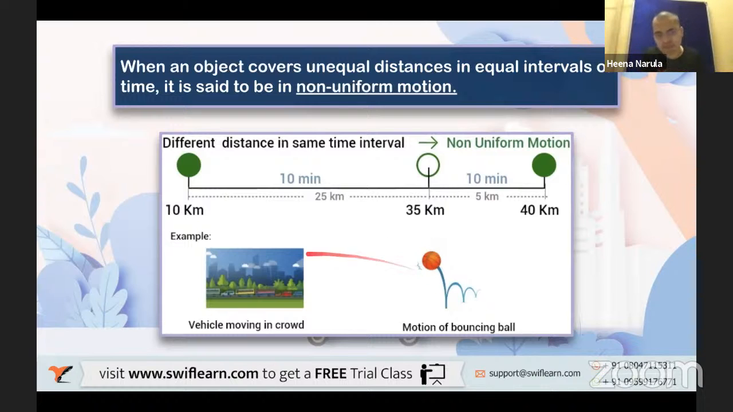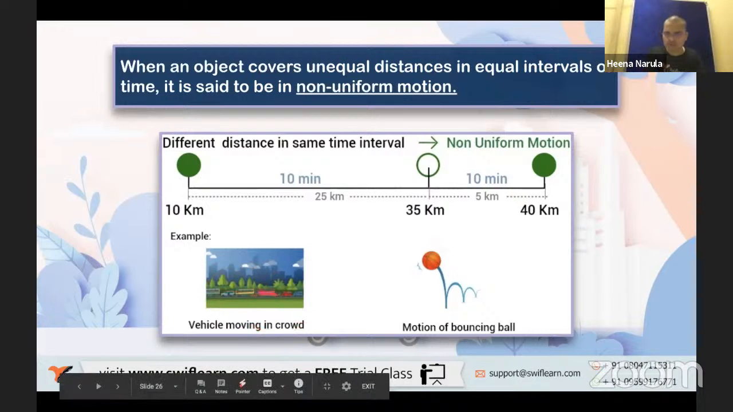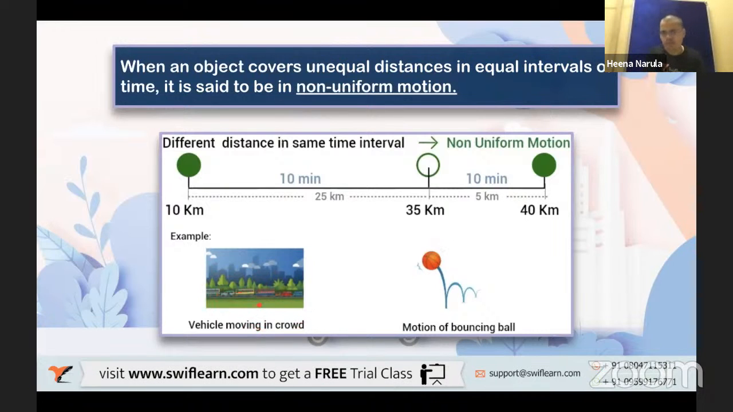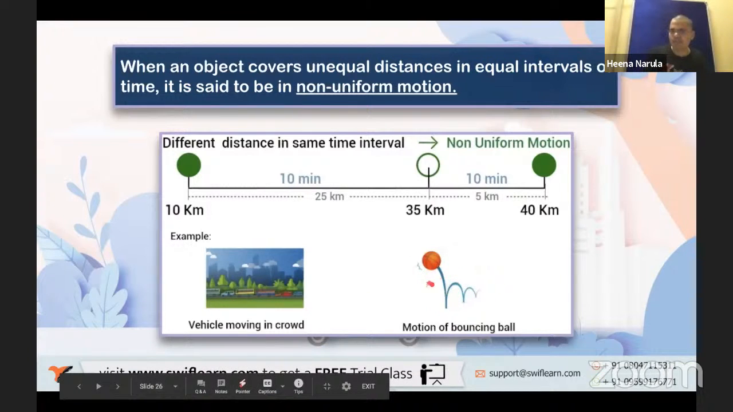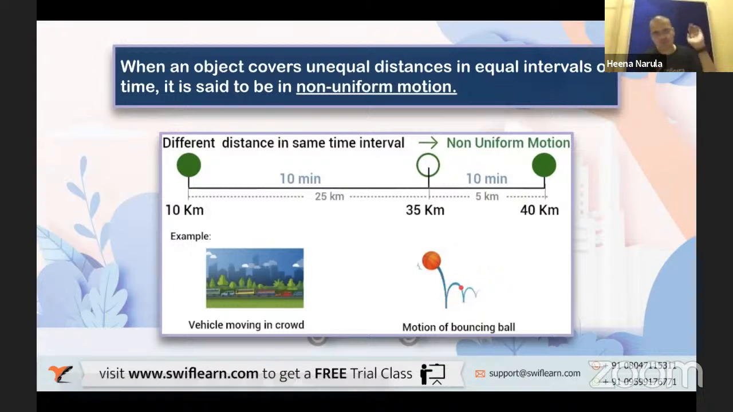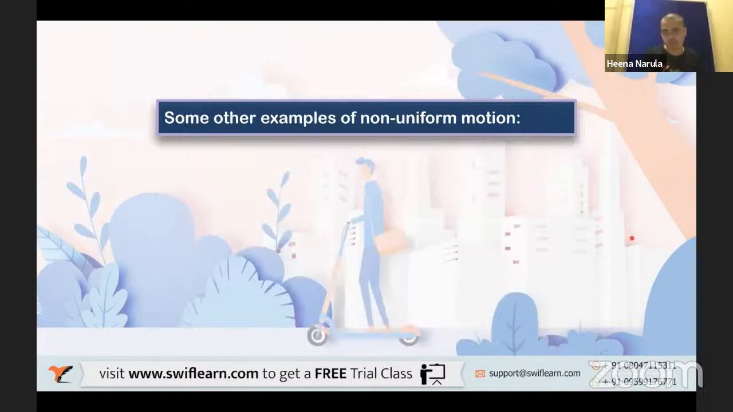So here are the practical examples. You can see the vehicles moving in the crowd. You see these small vehicles. There is a traffic jam, right? So they move non-uniformly. Similarly, this bouncing of a ball, you must have seen that, right? Initially when you throw, the ball falls down with a larger velocity. As it takes the bouncing steps one after another, speed decreases. Very good. Let us go ahead.